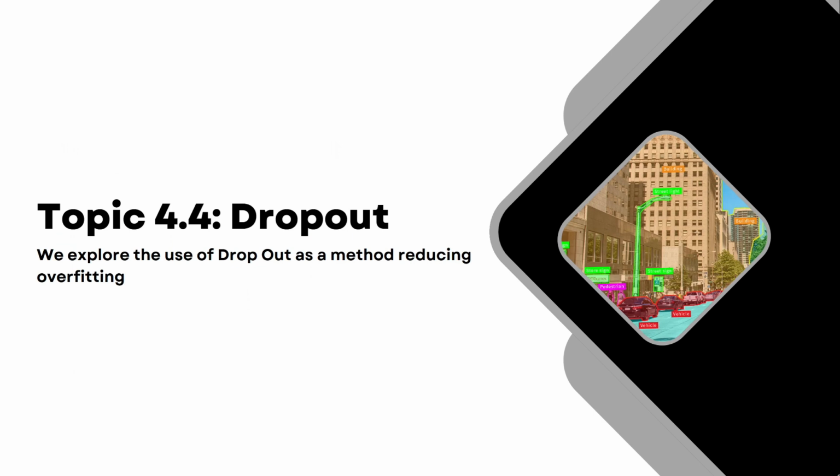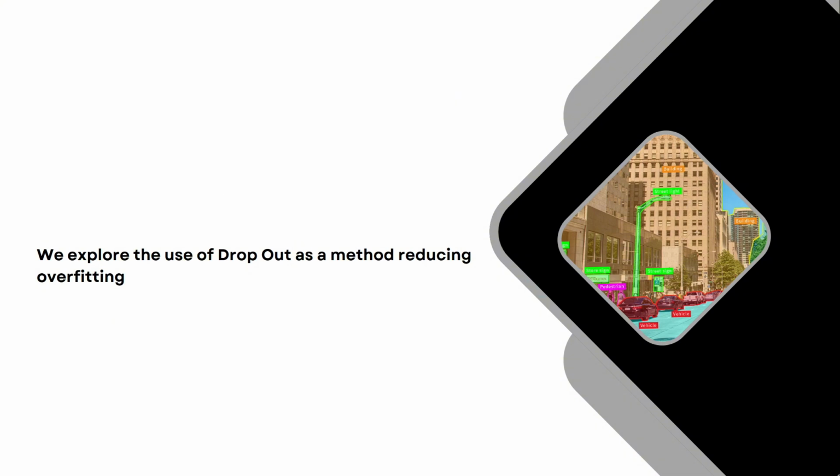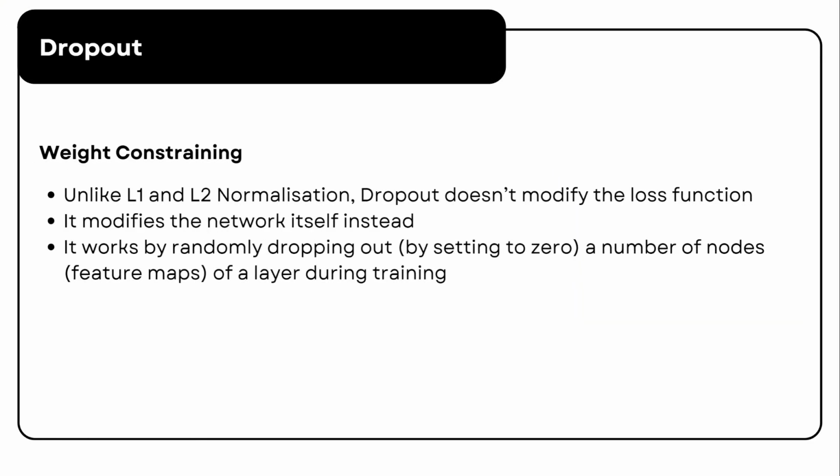Okay, now let's take a look at another regularization technique called dropout. So what is dropout? Dropout is a regularization technique that differs from L1 and L2 regularization. Unlike those methods, which modify the loss function, dropout alters the network itself.